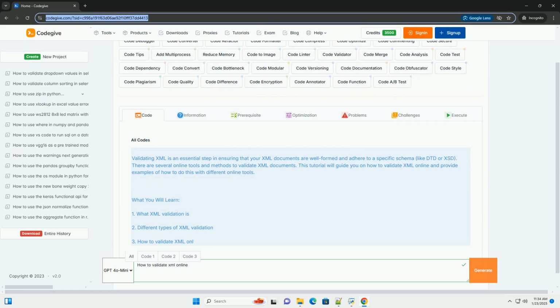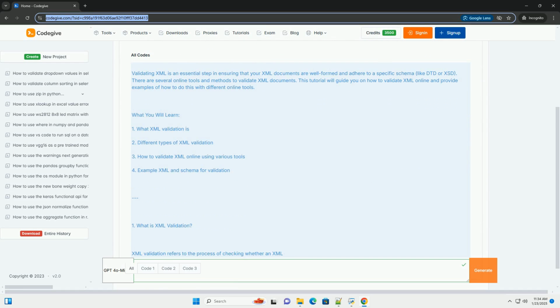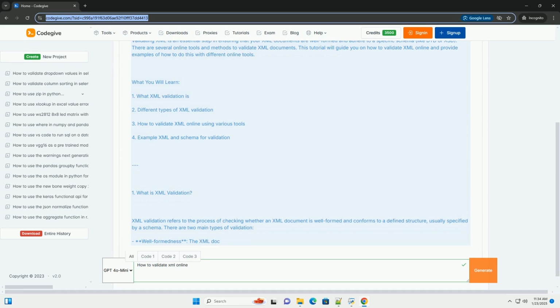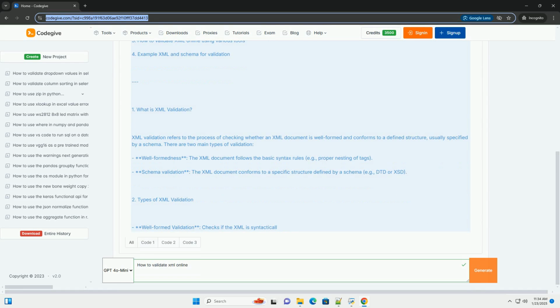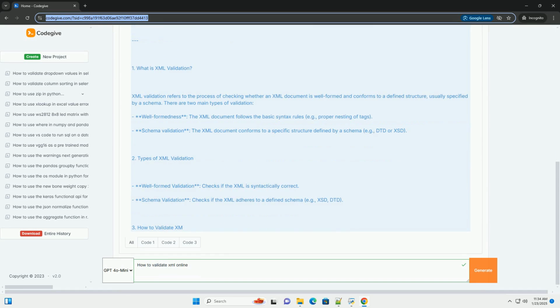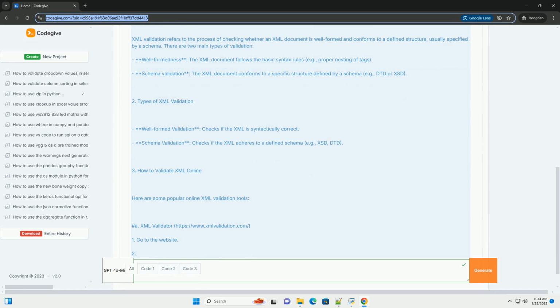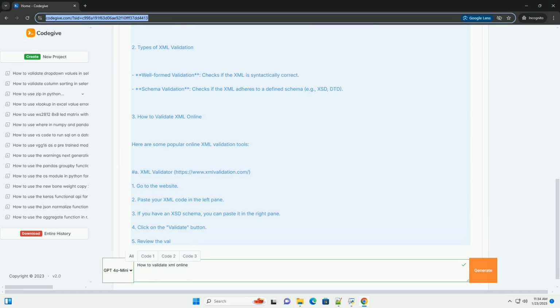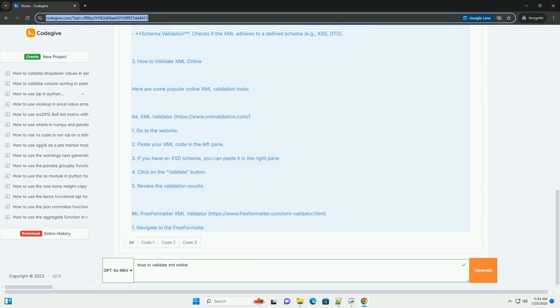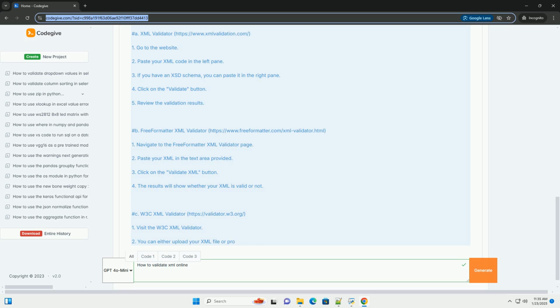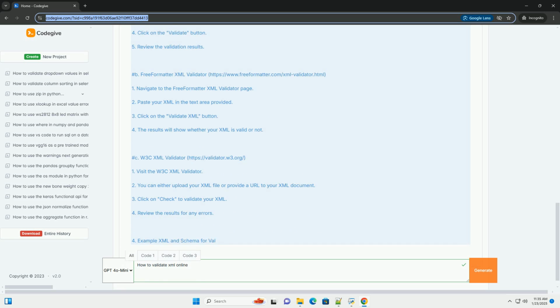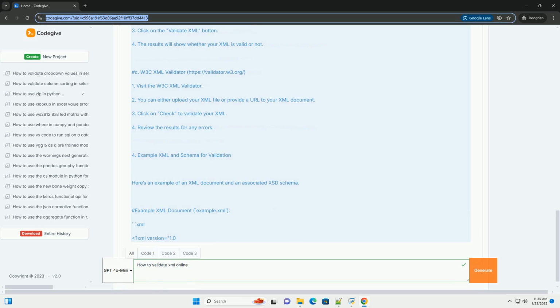Validating XML is an essential step in ensuring that your XML documents are well formed and adhere to a specific schema, like DTD or XSD. There are several online tools and methods to validate XML documents. This tutorial will guide you on how to validate XML online and provide examples of how to do this with different online tools.